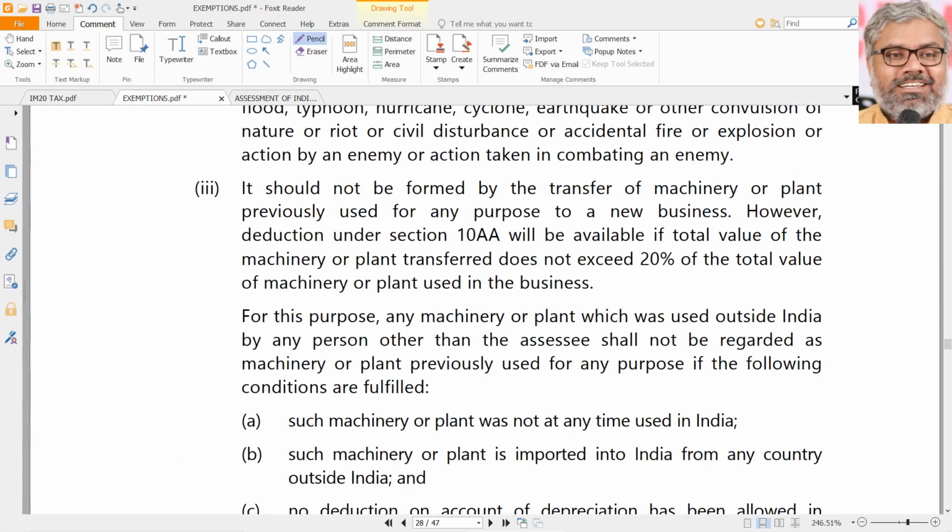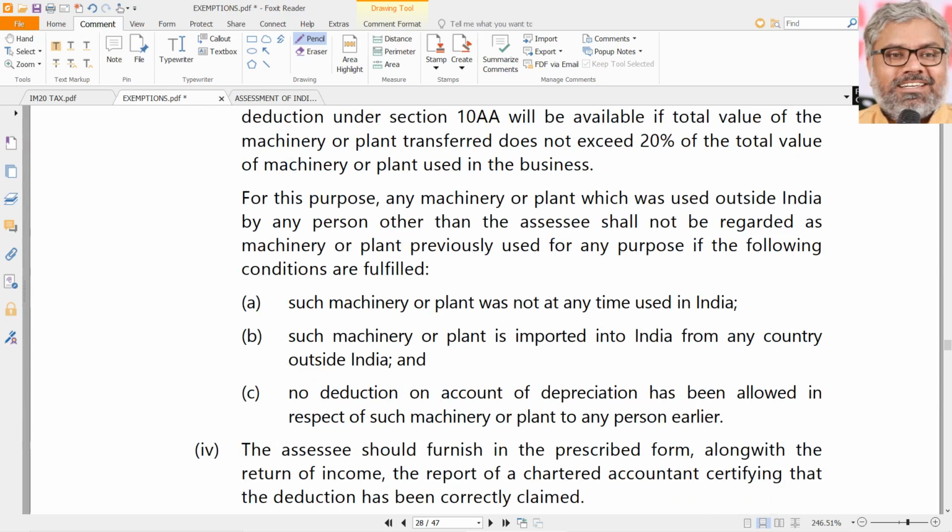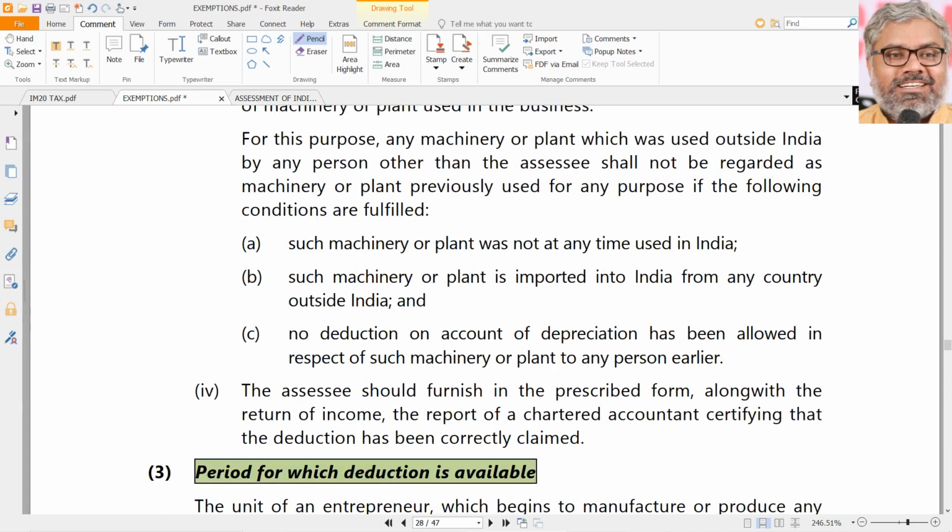That is one condition. And they can transfer old machinery, no problem, but only up to 20% of the total value of machinery. All other machinery which is to be purchased for setting up this unit should be new, basically. Up to 20% it's okay.